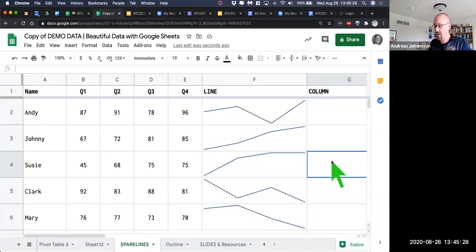Now notice that the Sparkline takes the top and the bottom number by itself. So it knows that 78 is the lowest and 96 is the highest. Whereas for Mary, 70 is going to be the lowest, right? And then 77 is going to be the highest. It's going to maximize the whole cell.